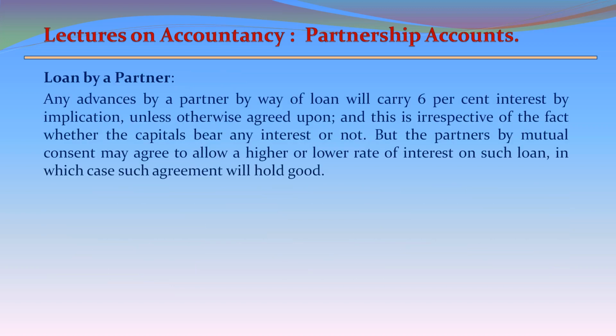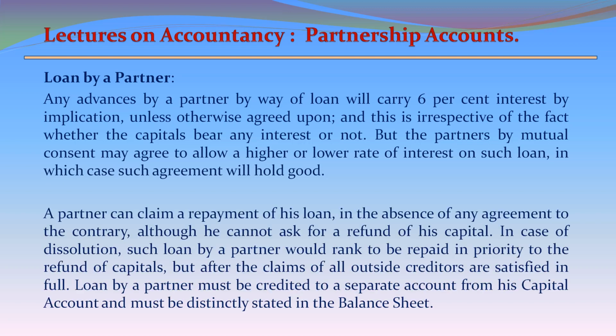Loan by a partner. Any advances by a partner by way of loan will carry 6% interest by implication unless otherwise agreed upon, and this is irrespective of the fact whether the capitals bear any interest or not, but the partners by mutual consent may agree to allow a higher or lower rate of interest on such loan, in which case such agreement will hold good. A partner can claim a repayment of his loan in the absence of any agreement to the contrary, although he cannot ask for a refund of his capital.